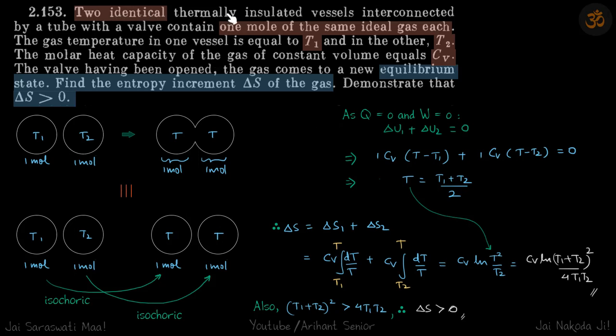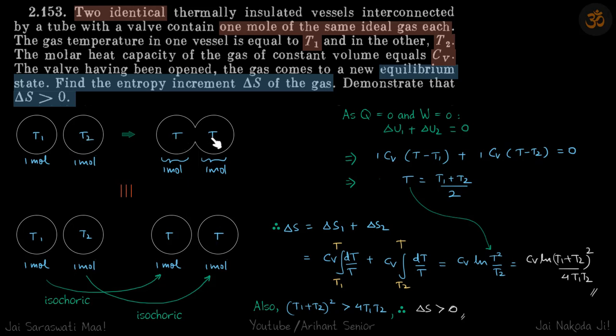Two identical thermally insulated vessels, each has 1 mole of the same gas, at temperature T1 and T2. When the valve is opened between the two vessels, what is the increment in entropy? So we have two vessels, each has 1 mole and temperature is T1 and T2, and then we are connected.